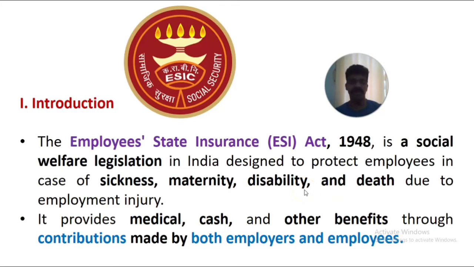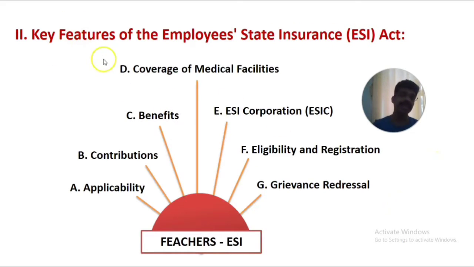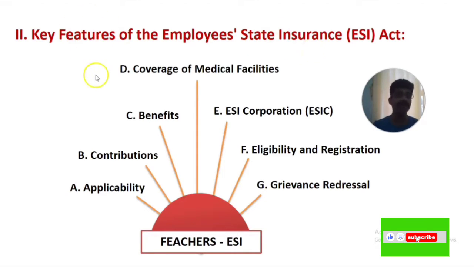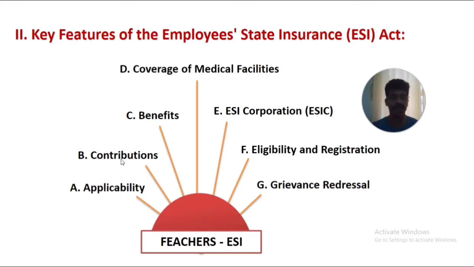Next are the key features of the Employee State Insurance Act, ESI Act or scheme. The first feature is applicability: who are the people who can avail the benefit of this ESI Act or scheme. Then the contribution: how much employer and employees have to contribute.